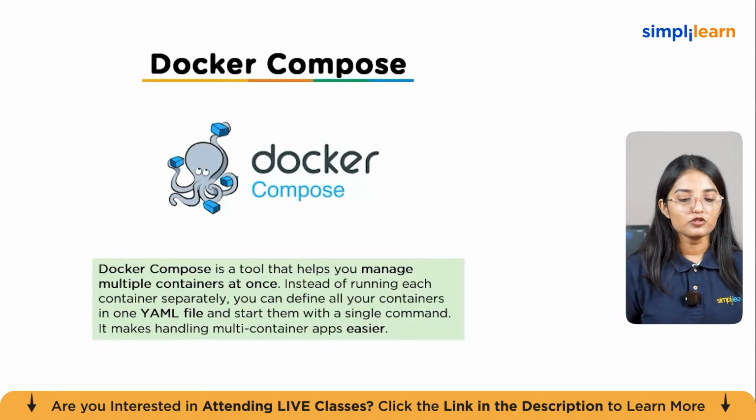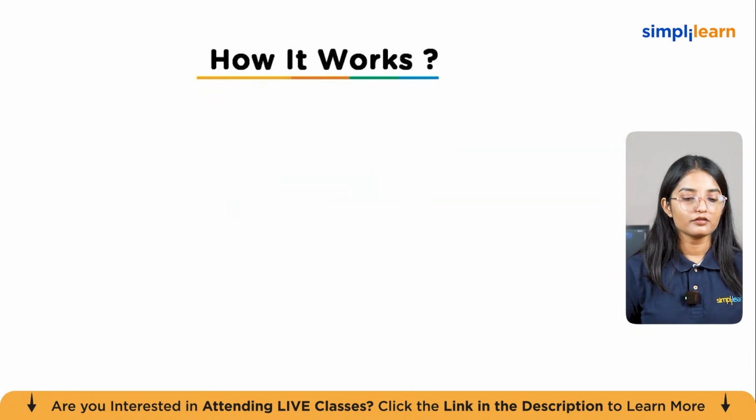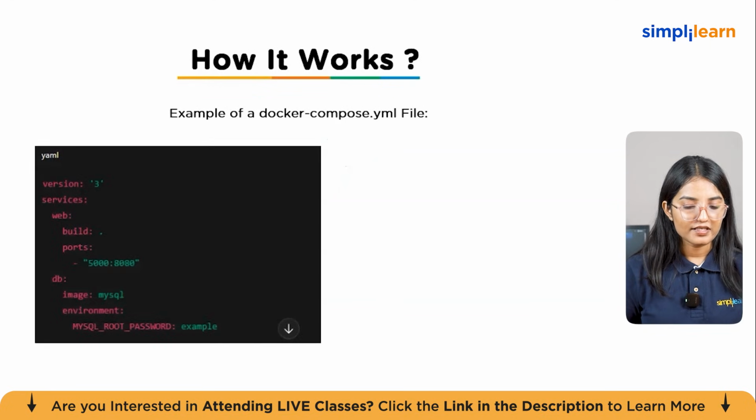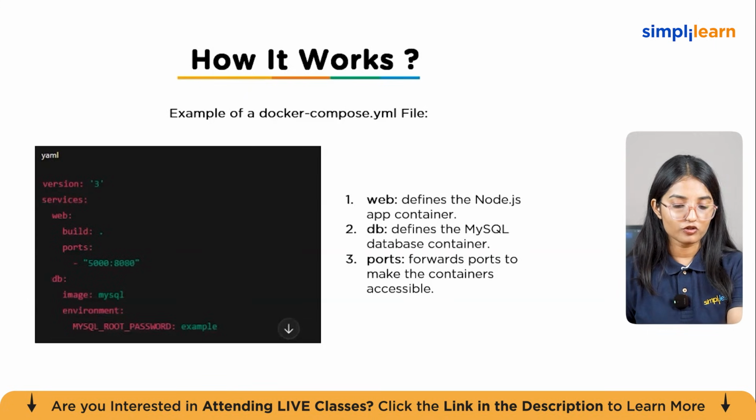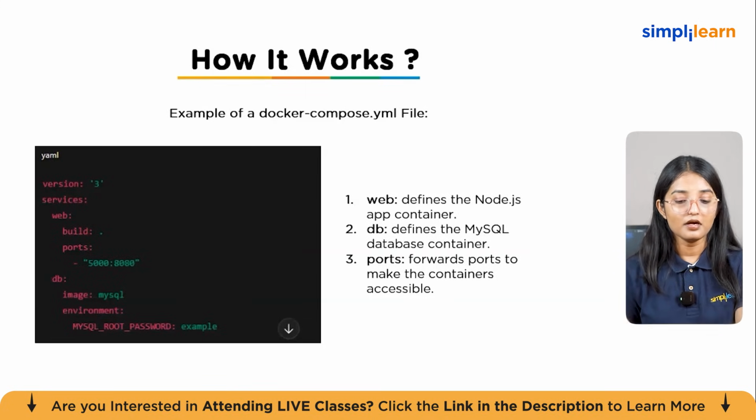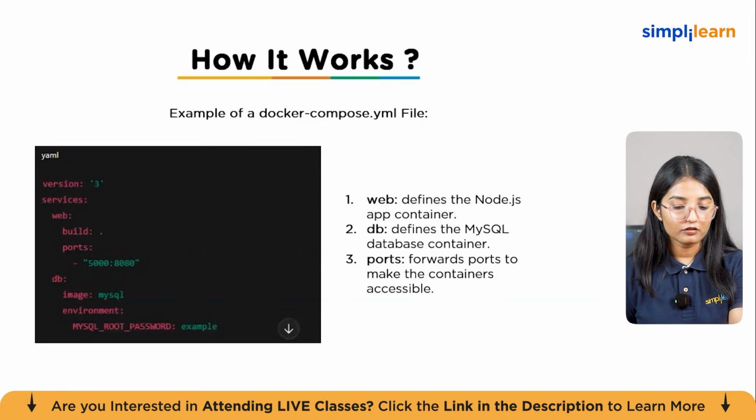Now, you might be confused between a Docker file and a Docker Compose file. So this is exactly how it works. Inside the Docker Compose YML file, you get web, which defines the Node.js app container, db, which defines the MySQL database container, and ports, which define the forwarded ports to make the containers accessible.